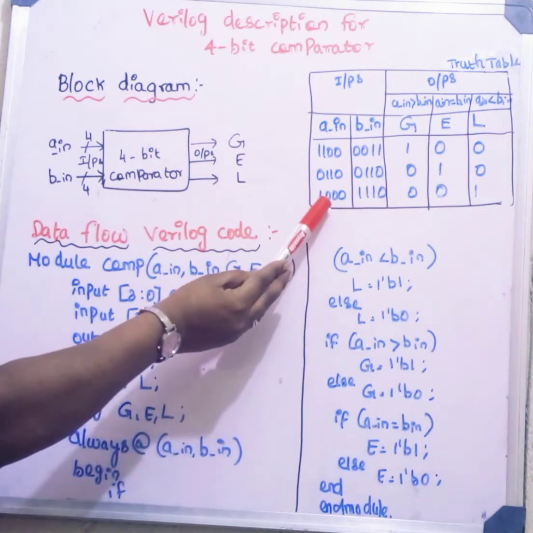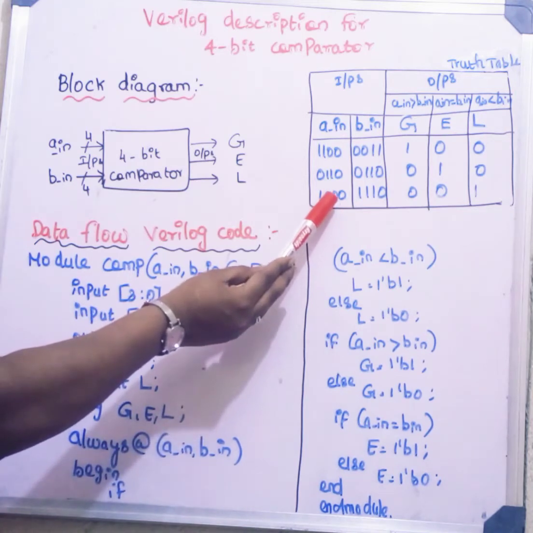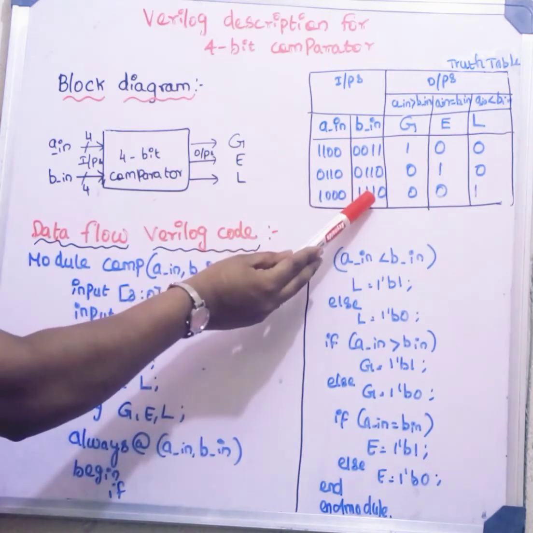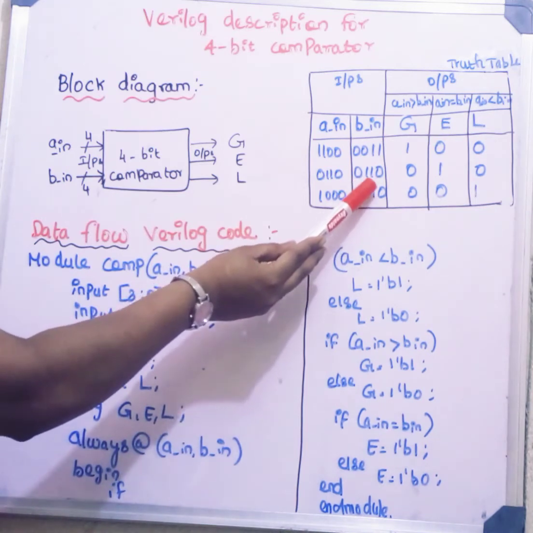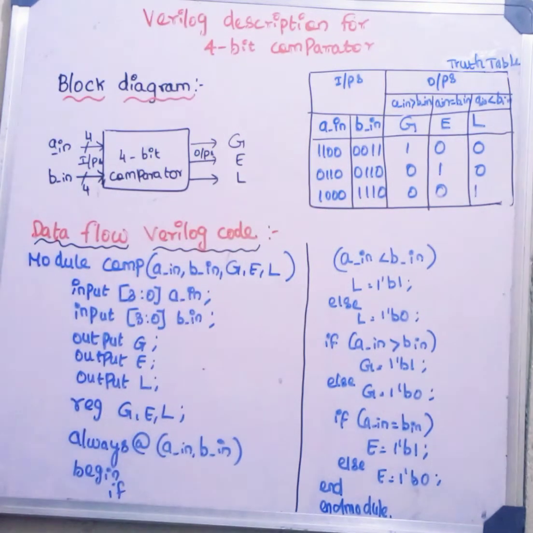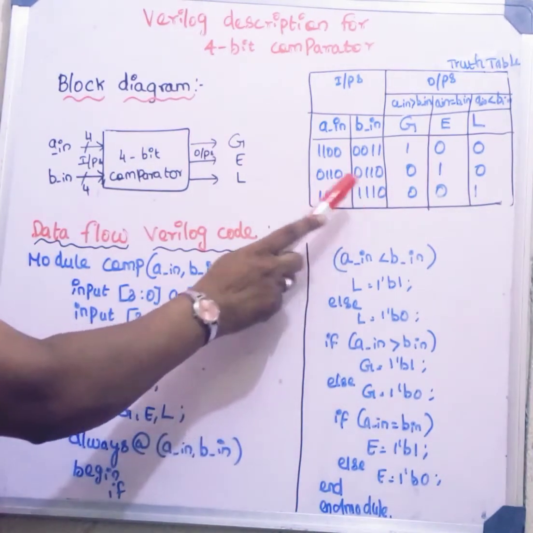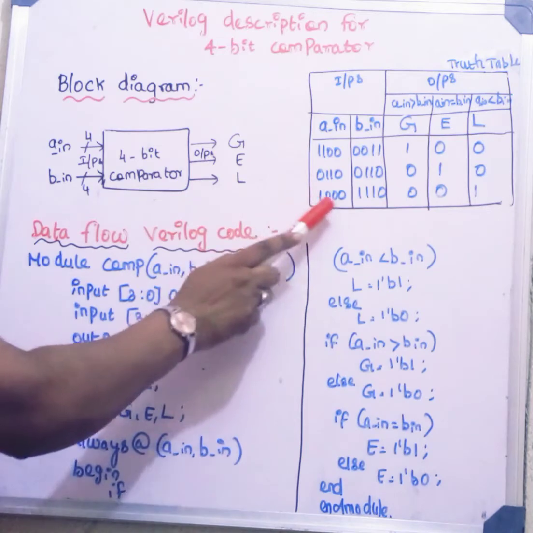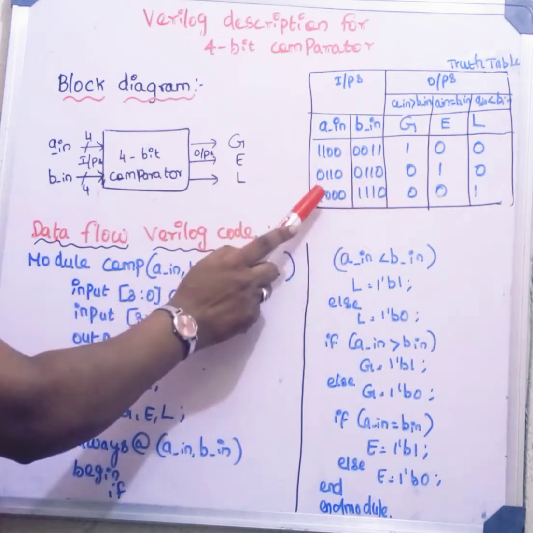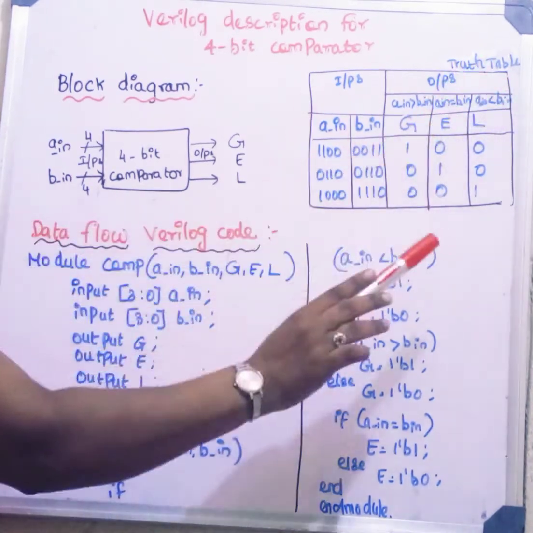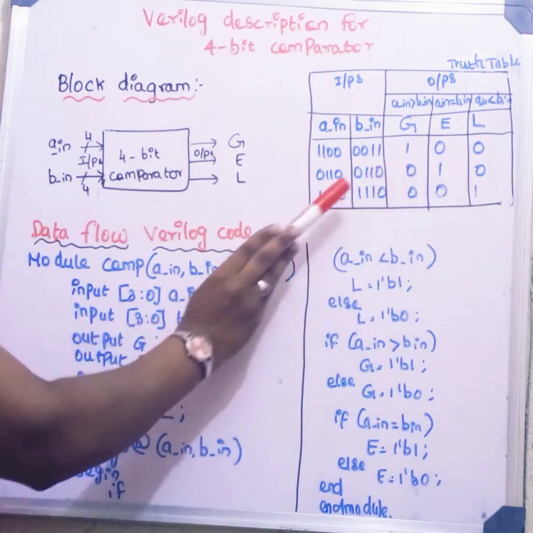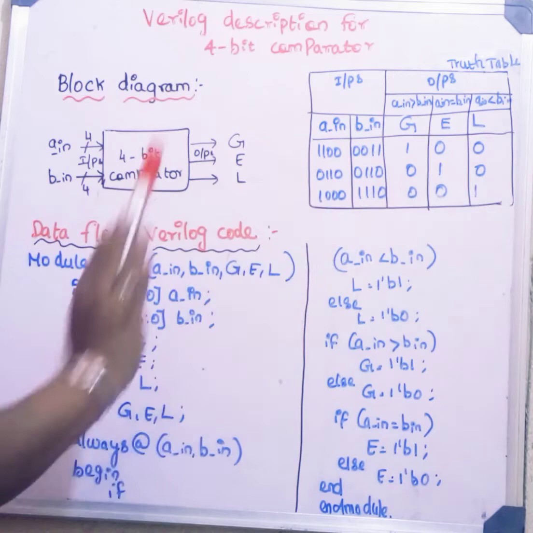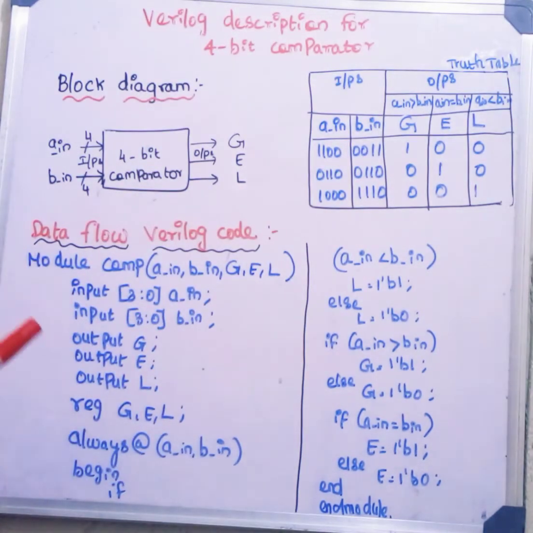Next, 1000 and 1110. The decimal equivalent for this is 8 and the decimal equivalent for this, 1110, what is it? Yes, 14. So, 14 is greater than 8, so automatically this is lesser than this. So, A in is lesser than B in. So, lesser than symbol will highlight. It is not equal, so 0. It is not greater than this, so it is 0. This is a basic mathematical concept.